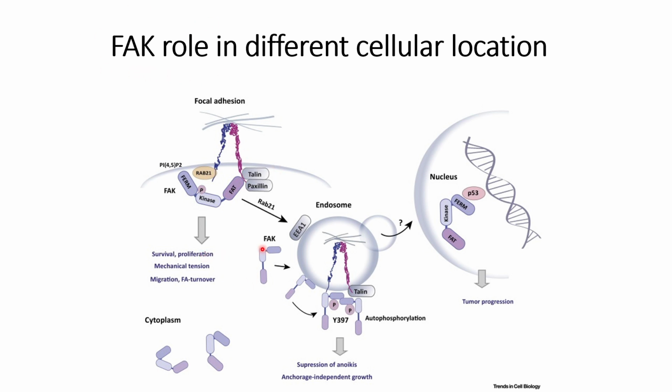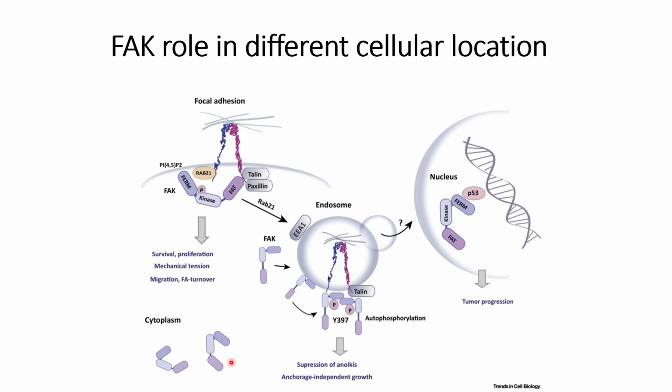FAK on its own is inactive, but it gets active when the integrins interact with the focal adhesions through the cell surface integrins. And the activation occurs by phosphorylation at position 397, where a Y (tyrosine) amino acid is present.